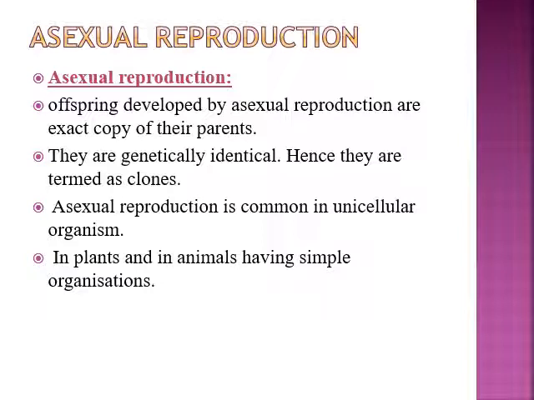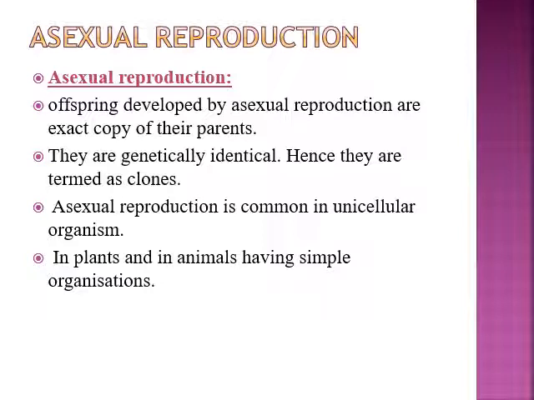First of all, we will talk about the asexual mode of reproduction. The offspring which develop through this mode are exact copies of their parents. They are genetically identical, hence they are termed clones. Why are they genetically identical? Because there is no exchange of genetic material; there are not two parents, a single parent is involved. So the genetic material that will be transmitted to the daughter generation will be exact replicate copies of the genetic material the parent body has.